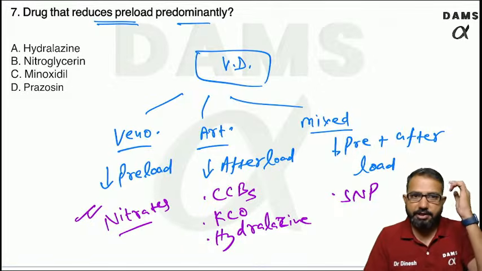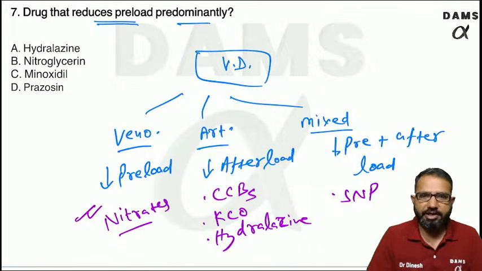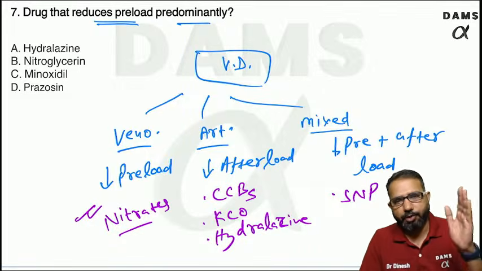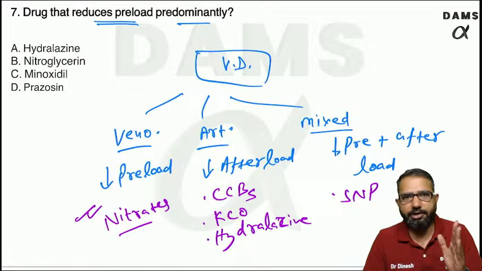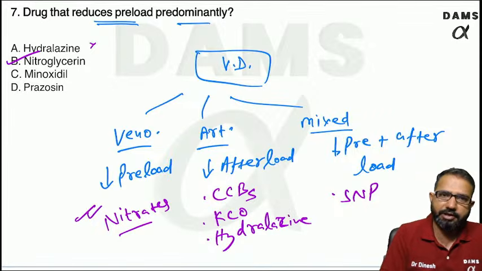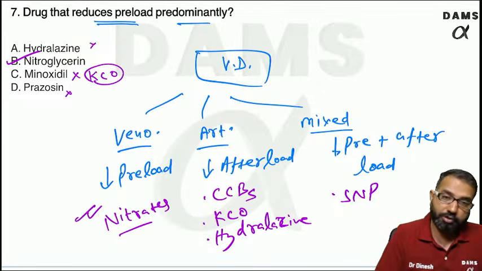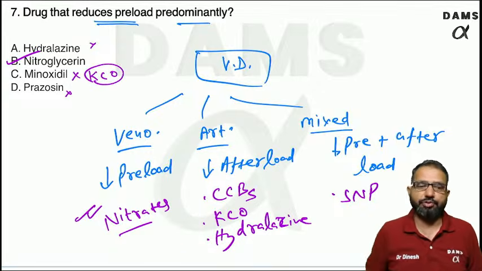So nitrates are veno, nitroprusside is mixed, but calcium channel blockers, potassium channel openers, hydralazine, they are arteriolar. So hydralazine is arterial, minoxidil is a potassium channel opener, that is arterial. Alpha blockers are mixed. So prazosin is an alpha blocker.